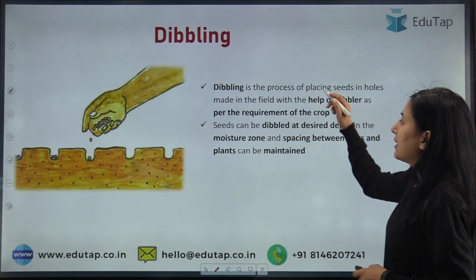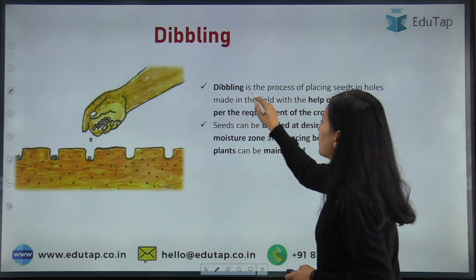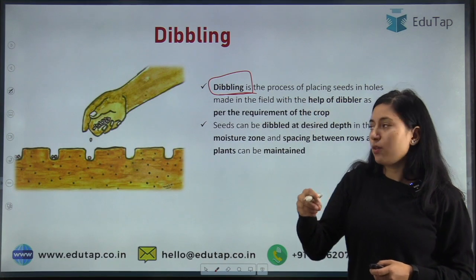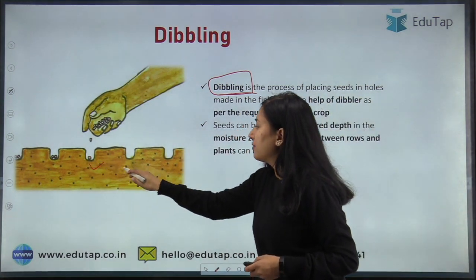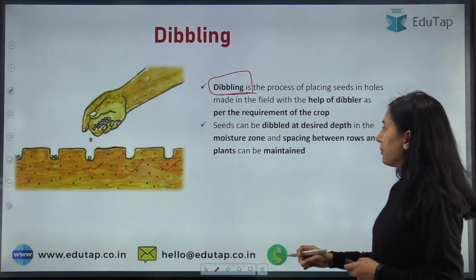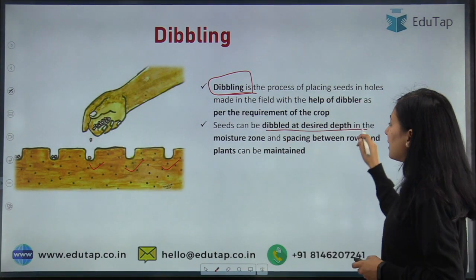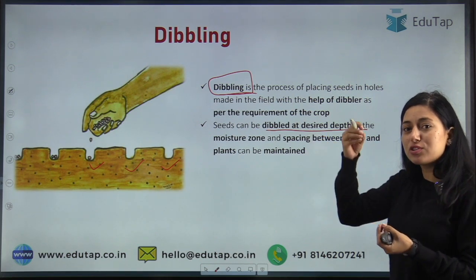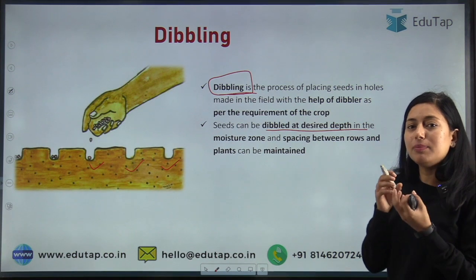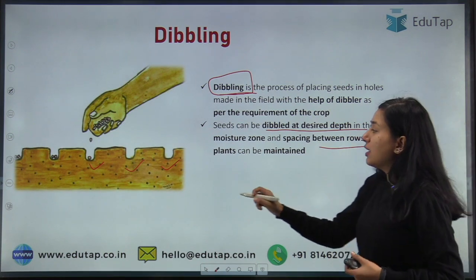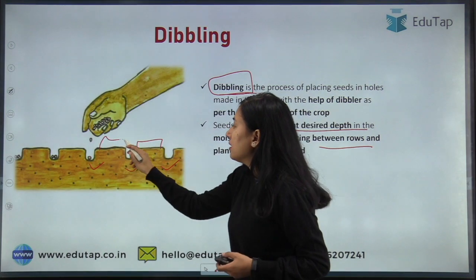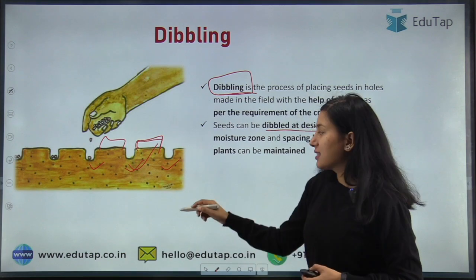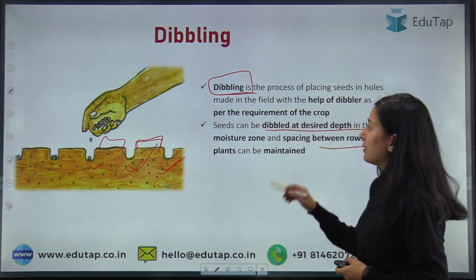Okay, see, dibbling is the process in which we are making holes in the field and then placing the seed. As you can see in the picture, holes are made in the field and then we are placing the seed. When we are doing dibbling, we can keep the seed at desired depth. We can decide how much depth we want to place the seed at. And we can also maintain the gap between the seed sowing. So gap can be also maintained, depth can also be maintained, so that is the advantage of dibbling.